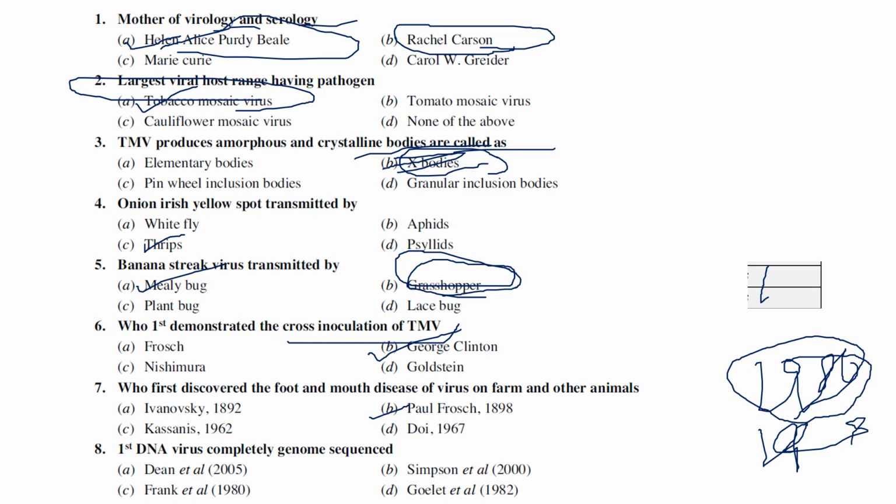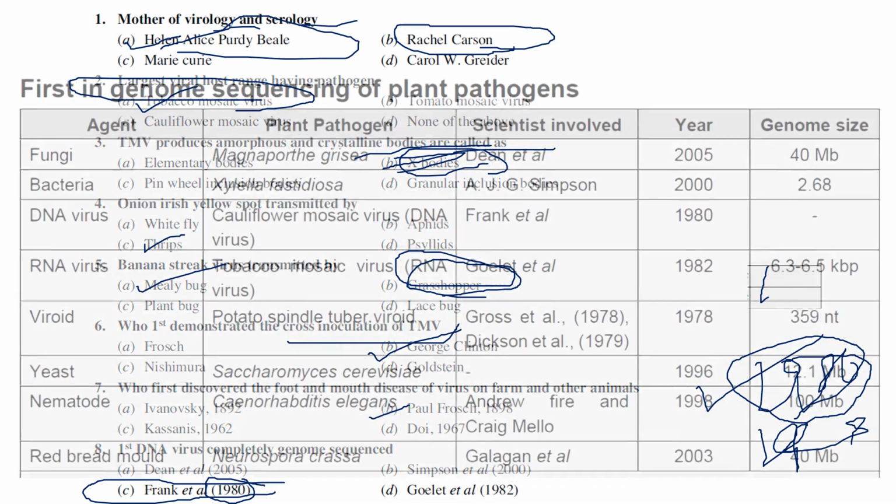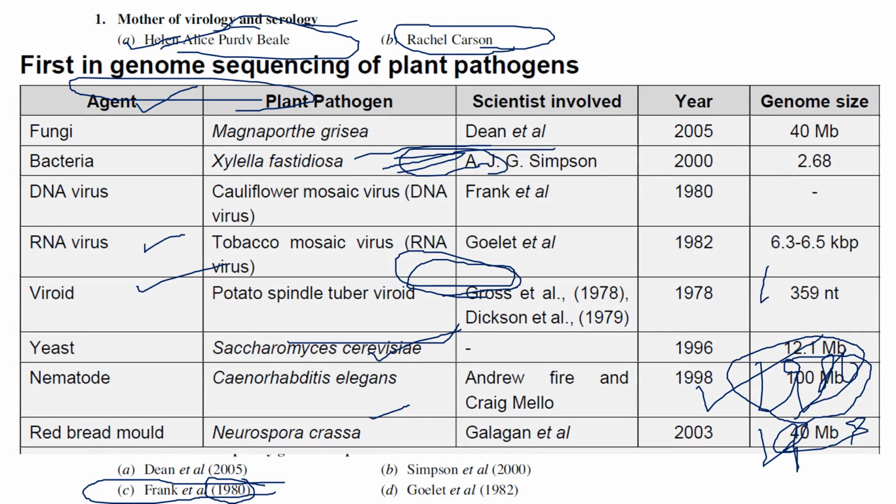They are asking for the first completely genome sequenced virus and who sequenced it. In 1980, cauliflower mosaic virus was sequenced by Franck et al. Even if you only remember the year, we can easily answer, because Franck et al. sequenced it in 1980. So these are a couple of important genome sequencing facts.